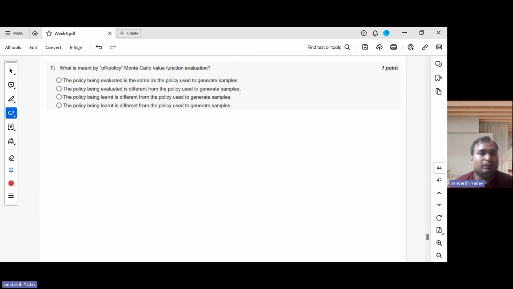So okay, now we are back to Monte Carlo. What is meant by off policy Monte Carlo value function evaluation? Till now we didn't encounter off policy; we were working on policy. What on policy means is, suppose there are two policies, pi 1 and pi 2.